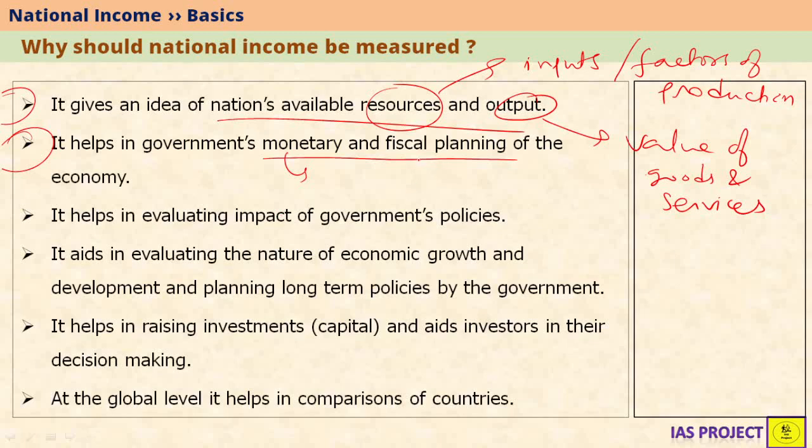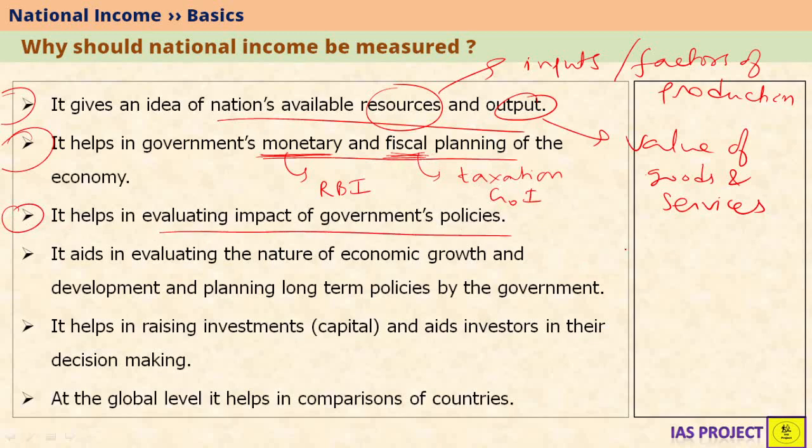Similarly, government can plan financial planning also. Fiscal planning by government simply means what should be the taxation, what should be non-tax revenues, and how to raise money. We should note that monetary planning in India falls mainly under RBI's purview. However, fiscal planning falls under Government of India's purview. Measuring national income also helps us understand or evaluate the impact of government's policies.